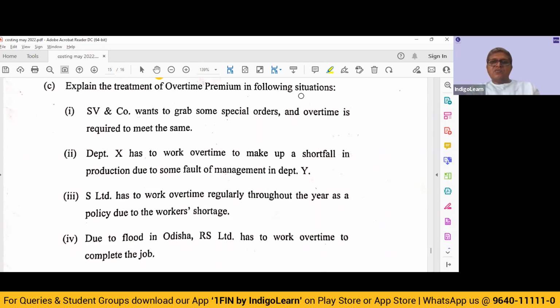Department X has to work overtime to make up a shortfall in production due to some fault of management. Abnormal reason. Don't charge to cost of production. Take it directly to the costing P&L. S Limited has to work overtime regularly, not abnormal. If it is regular, add it to the regular cost. Consider it as a normal cost only.